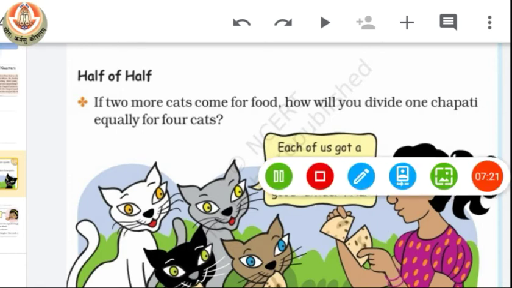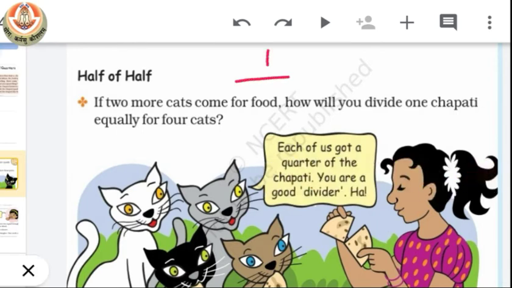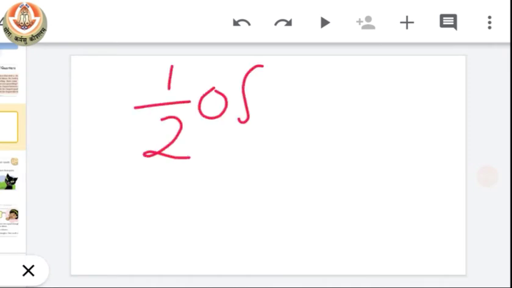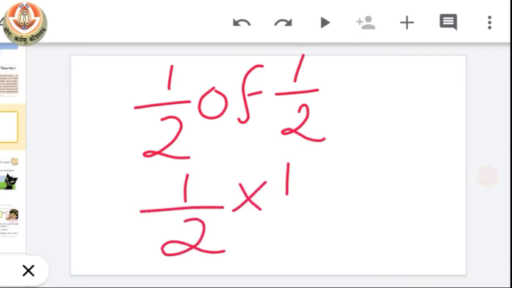Now we have to learn how we can represent half in numbers. We all know that half can be written as 1 upon 2. So how can we write half of half? This is our half, and half of half will be written as half multiplied by half, which equals 1 upon 4.